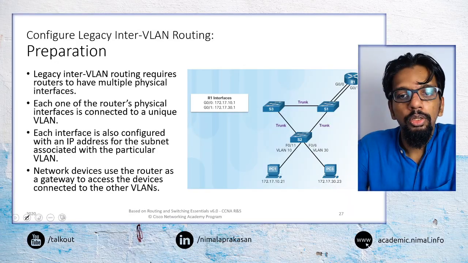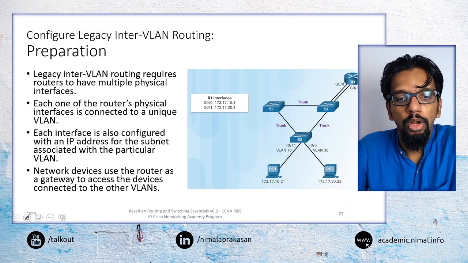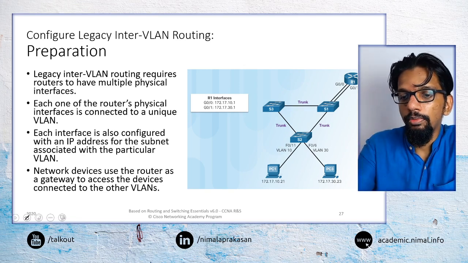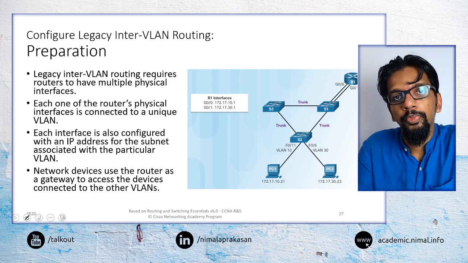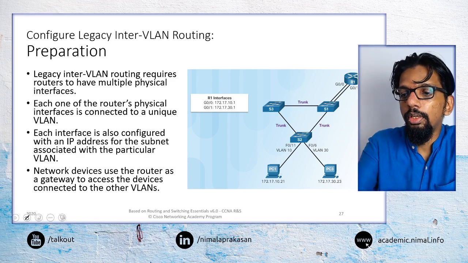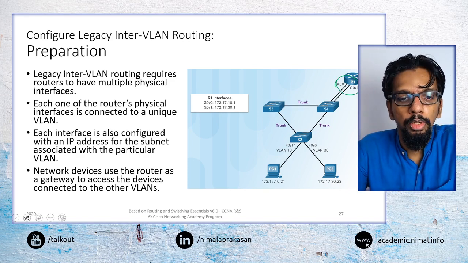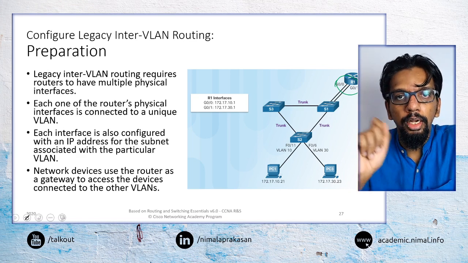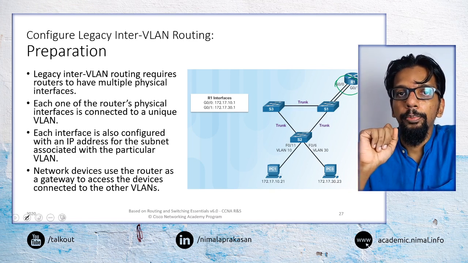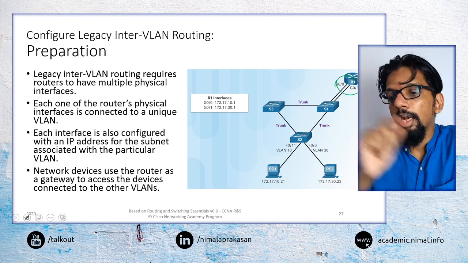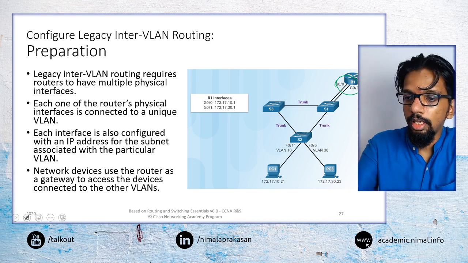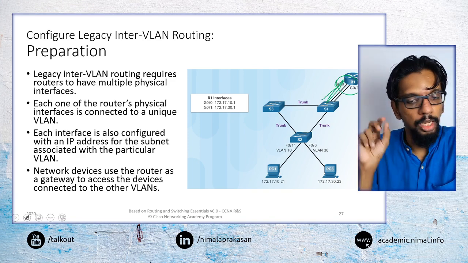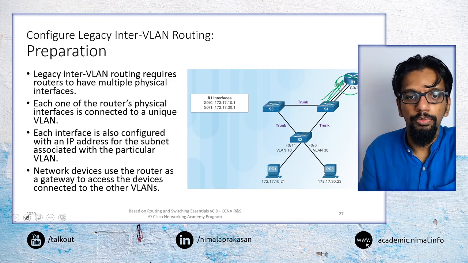So to configure and use legacy VLAN routing, what we need is the router to have multiple physical interfaces. If we want to support two VLANs, we need to have two interfaces readily available at the router, and each of those interfaces will be independently connected to a single VLAN, and those interfaces will also be configured with the IP addresses belonging to the subnet of that particular VLAN.